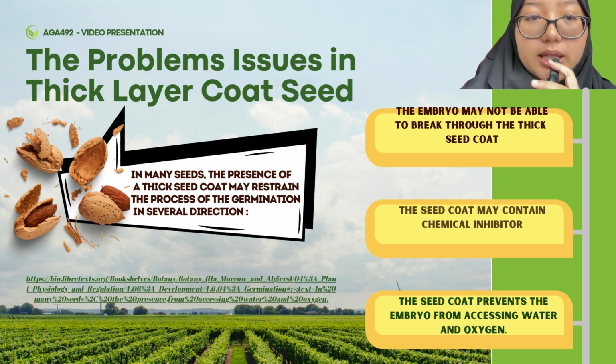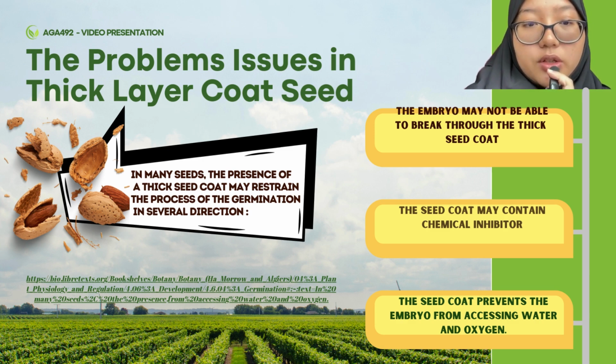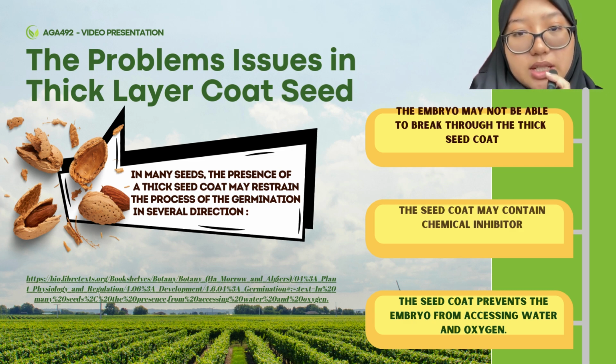The embryo might not be able to break through the thick seed coat. And the second is the seed coat may contain chemical inhibitors. And then lastly, the third is the seed coat prevents the embryo from accessing water and oxygen.